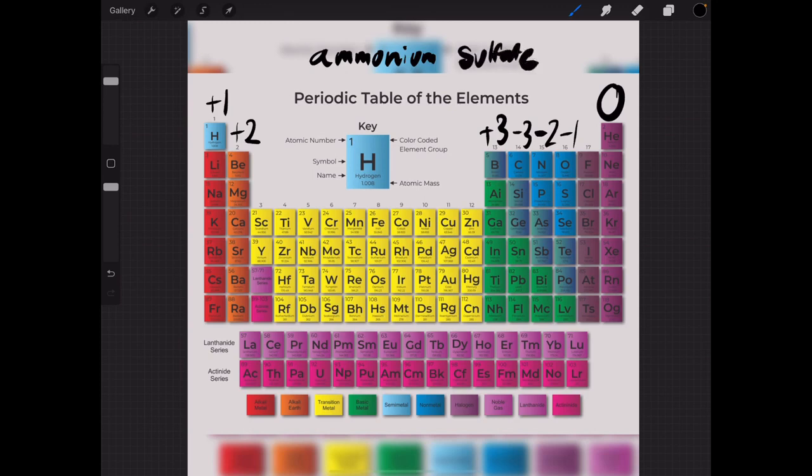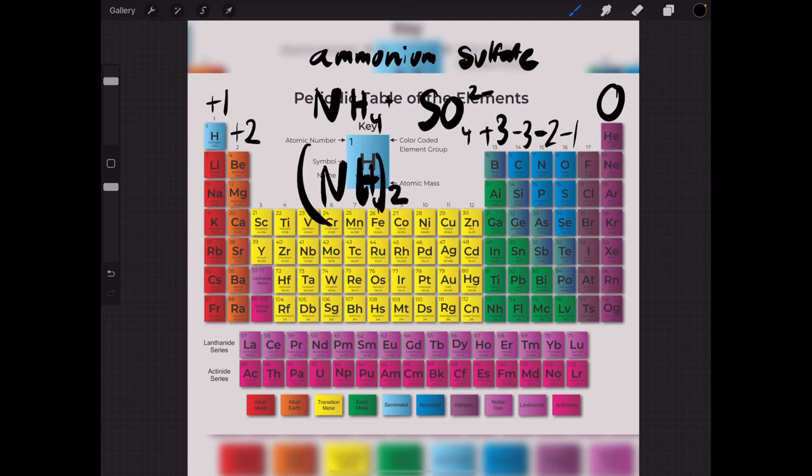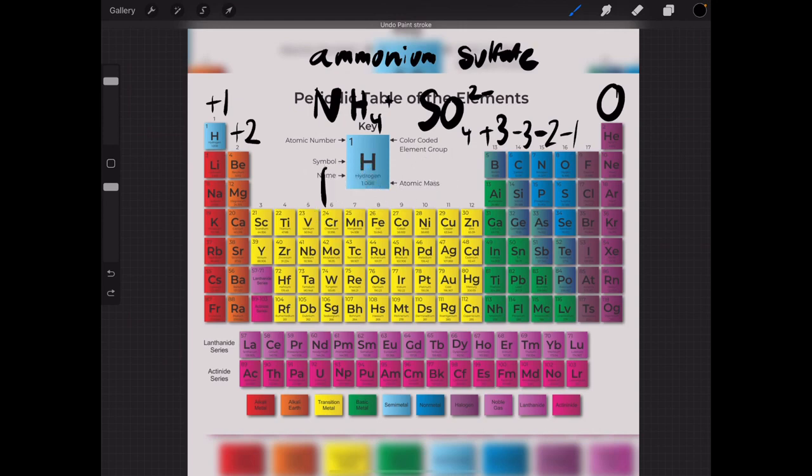Now our last example for today is convert ammonium sulfate into the chemical formula. So ammonium, if we remember properly, is NH4 plus, and sulfate is SO4 2 minus. So if we convert it well, we have to switch up the numbers. So NH4 in parentheses 2 times SO4. That's simple. So that is our last example.